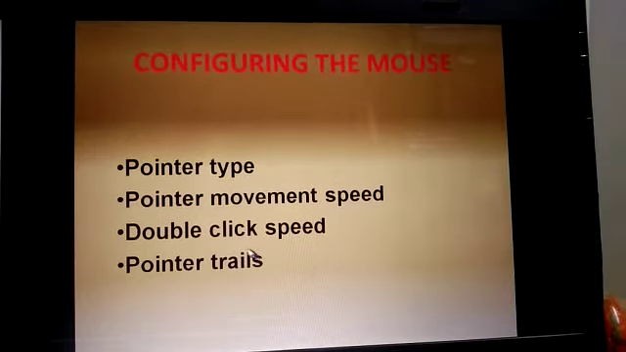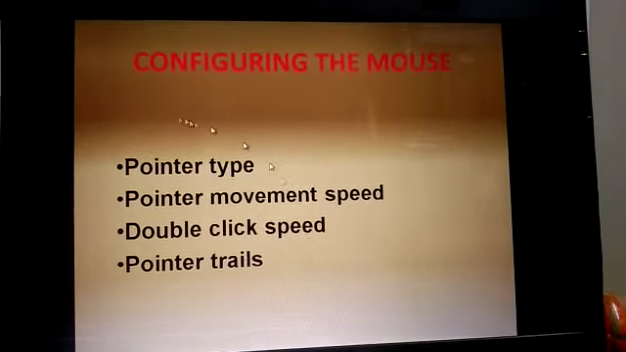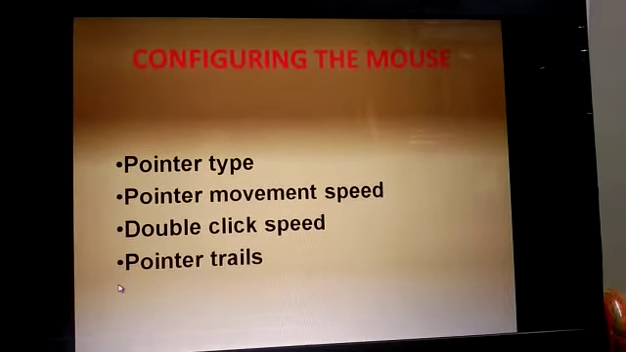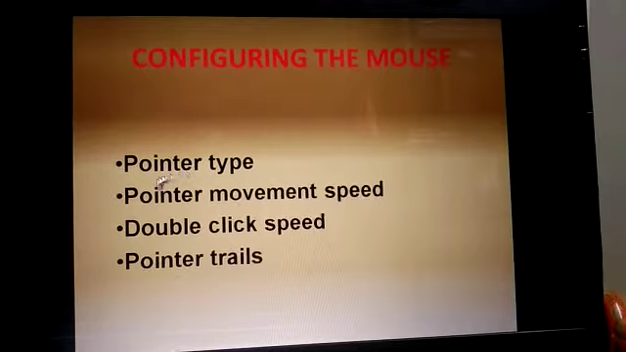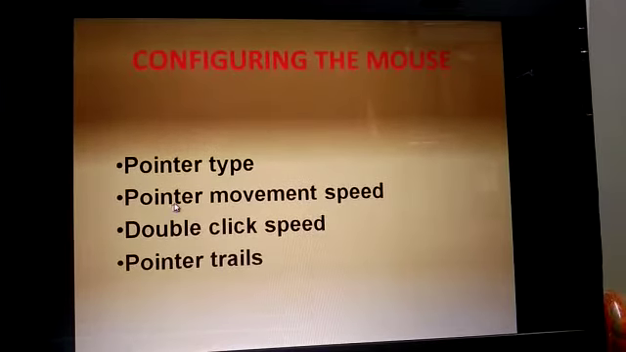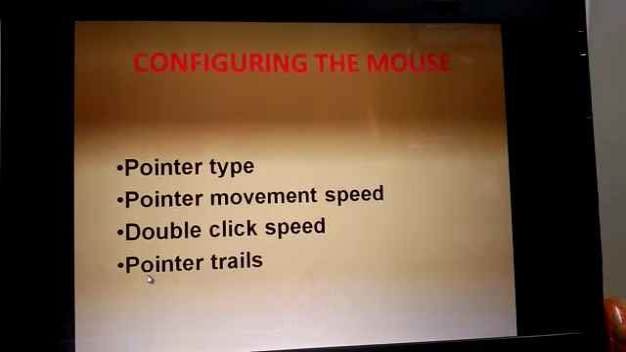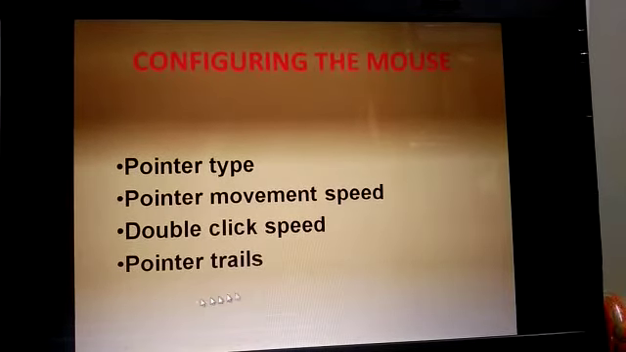Now configuring the mouse. If I have to configure the mouse, I have these four functions that I can do. That is, I can change the type, I can change the speed of the mouse, I can change the double click speed, and pointer trails. Now you will ask, what is the meaning of pointer trail?